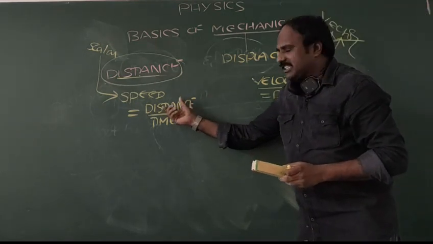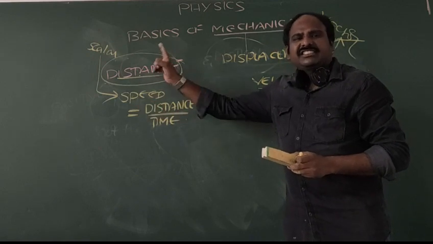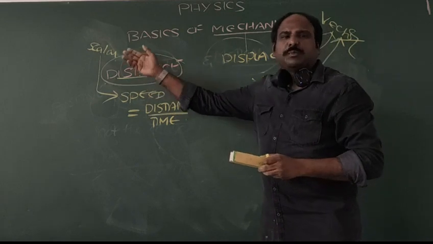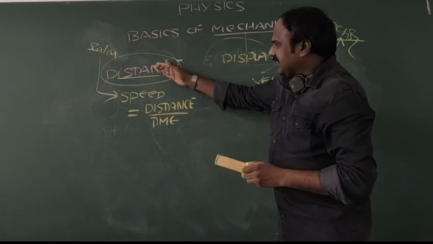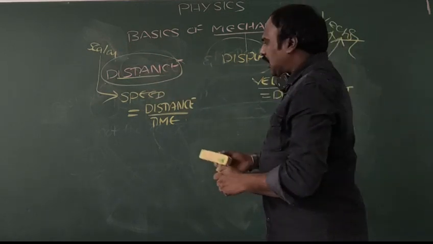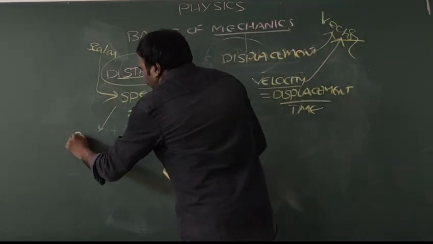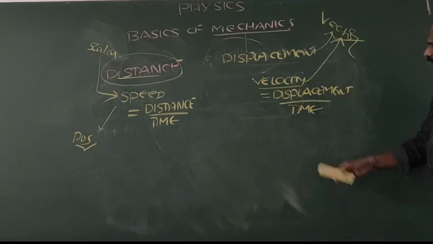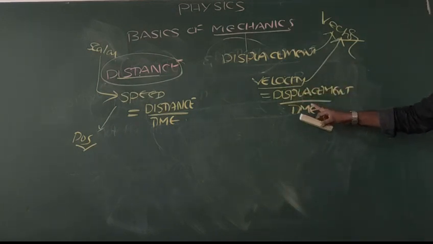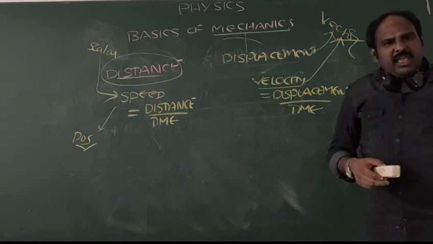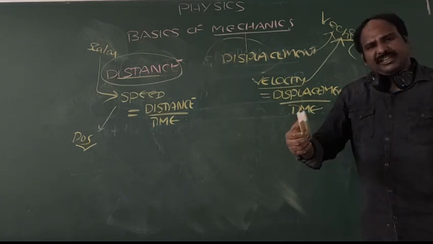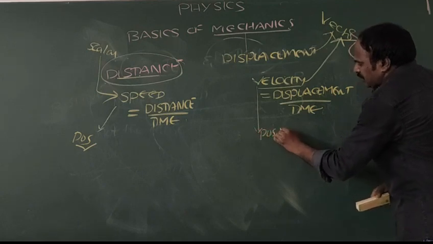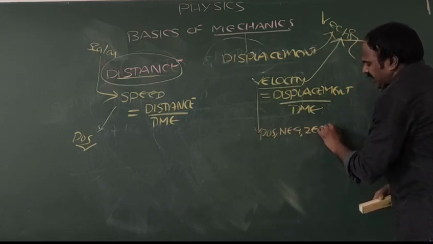So based on distance, we can define whether speed is a scalar or a vector. And we also know distance is always positive. Being distance which is positive always, automatically speed is also always positive. Whereas here, velocity is equal to displacement by time. Being displacement which may be positive, negative or even zero, this velocity may be positive, negative or even zero.